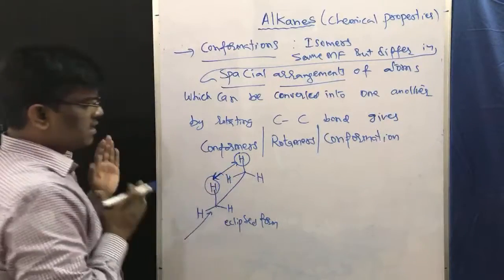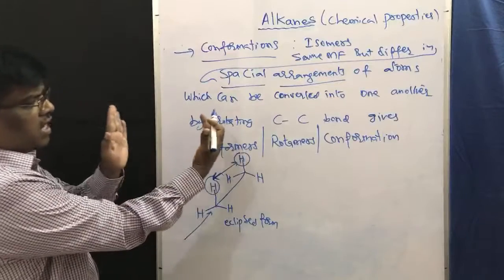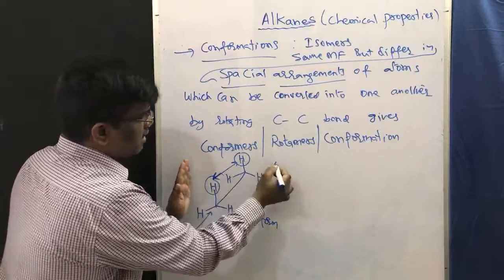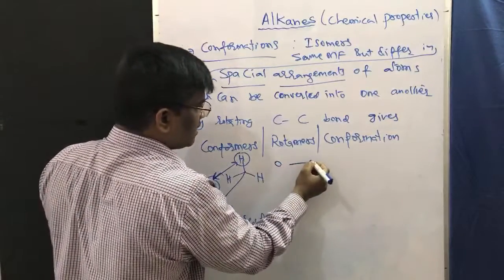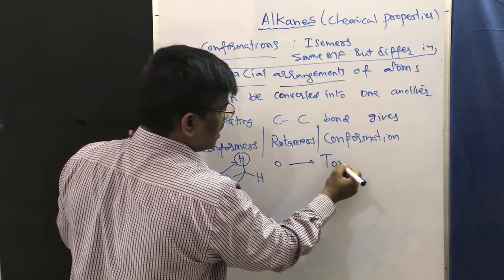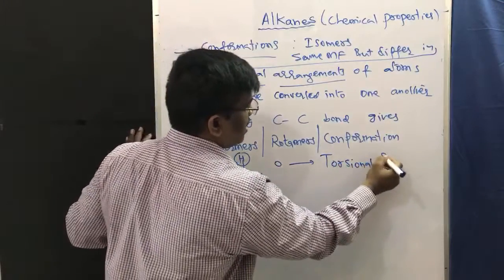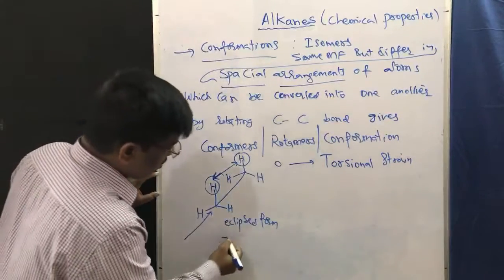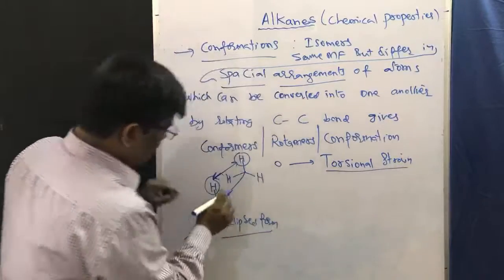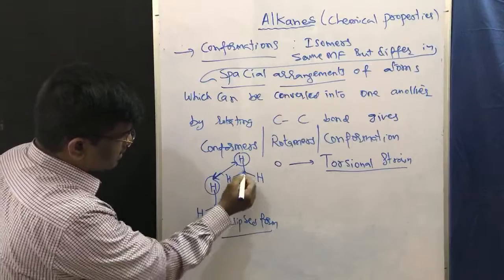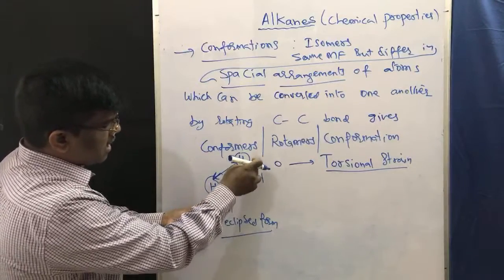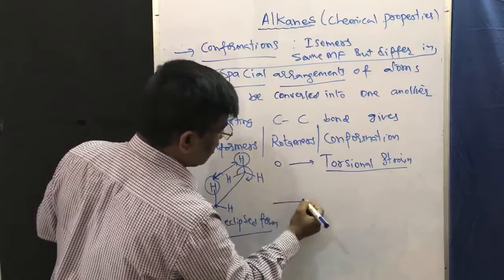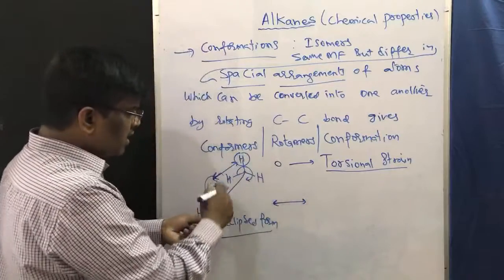These two hydrogens are on the same line. Because of that, since the angle between these two hydrogens is 0, they will face torsional strain. To overcome this torsional strain, this is one carbon and this is one carbon, and they can be rotated. So to overcome this torsional strain, it undergoes CC bond rotation.